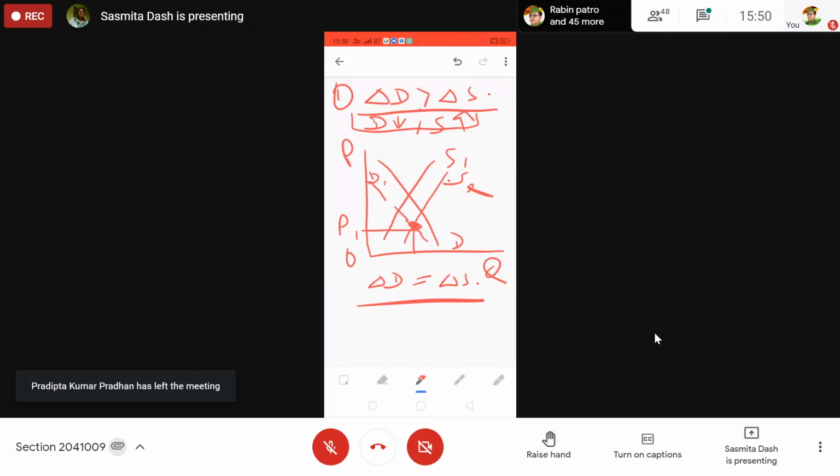So we are getting the price and quantity. Original demand and supply curve is this one. This is P1, this is P2. This is Q1. So what you are getting? Price fall, quantity fall, quantity fall than before.